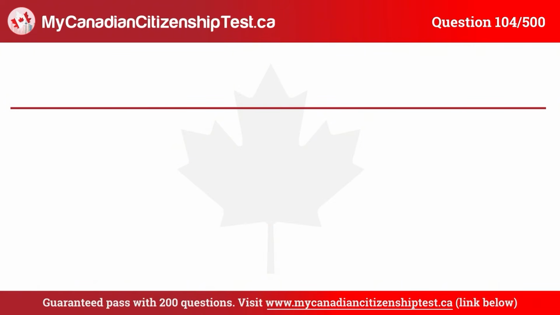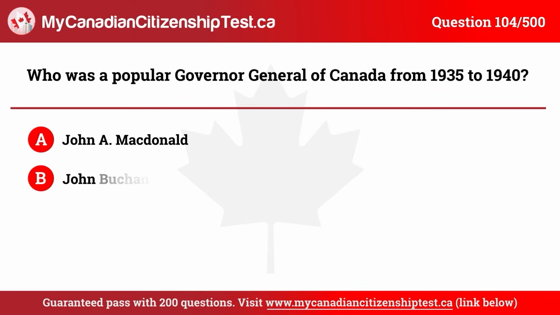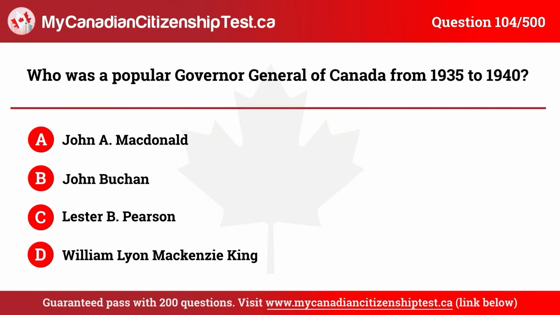Question 104. Who was a popular Governor General of Canada from 1935 to 1940? A. John A. Macdonald. B. John Buchan. C. Lester B. Pearson. D. William Lyon Mackenzie King. The correct answer is B. John Buchan.